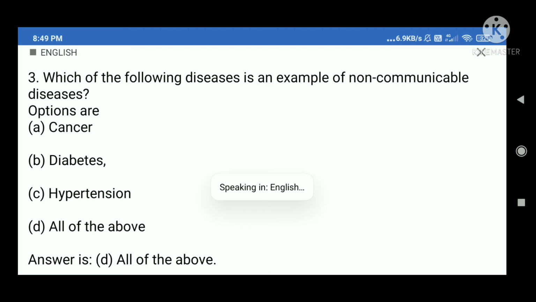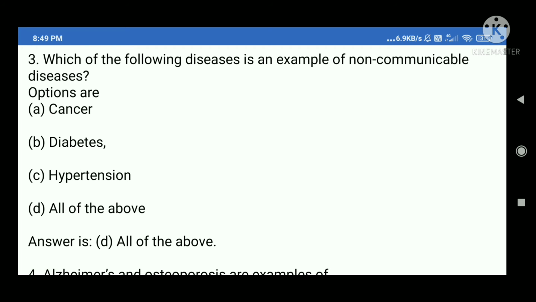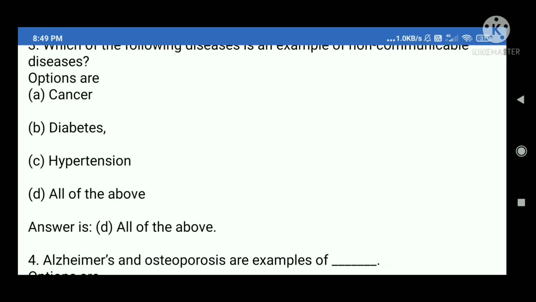3. Which of the following diseases is an example of non-communicable diseases? Options are A. Cancer. B. Diabetes. C. Hypertension. D. All of the above. Answer is D. All of the above.